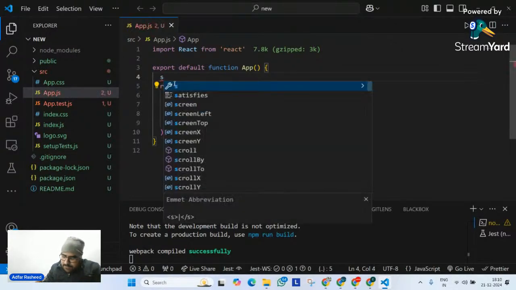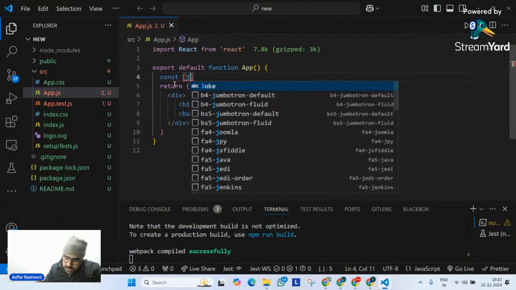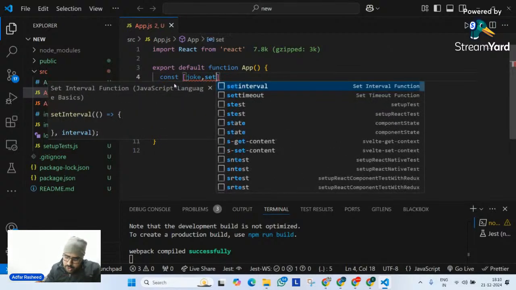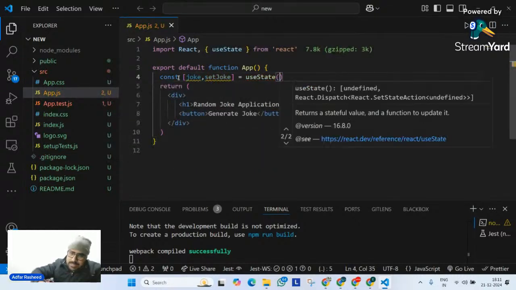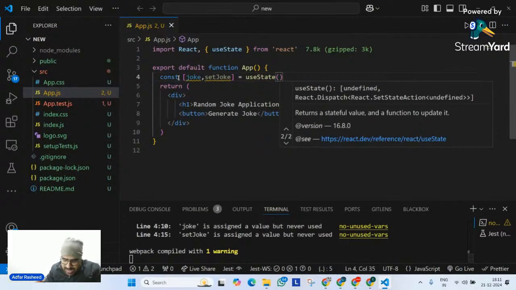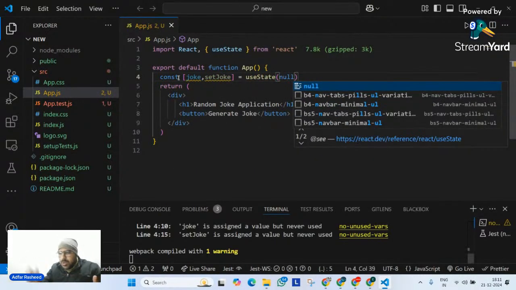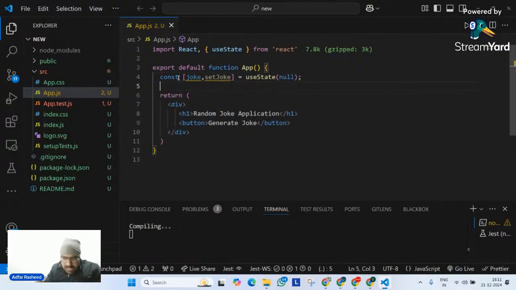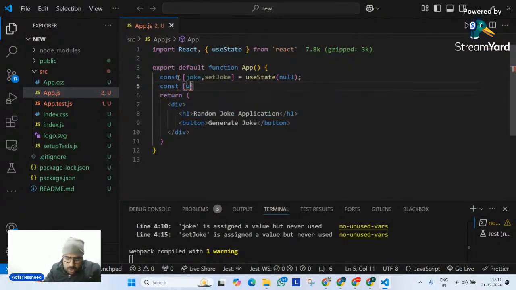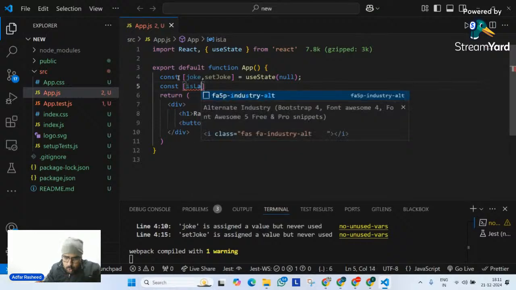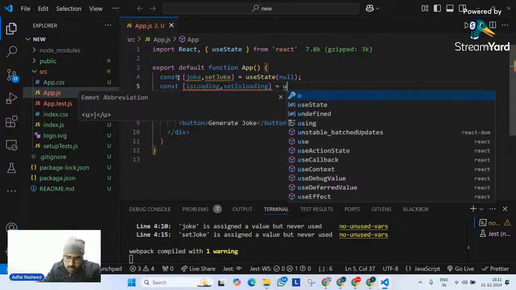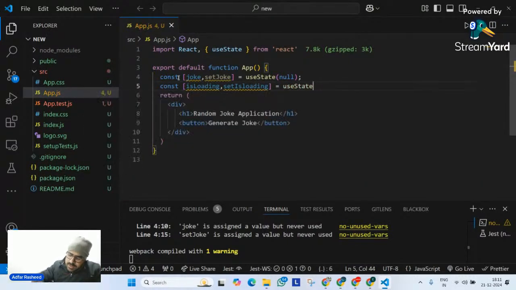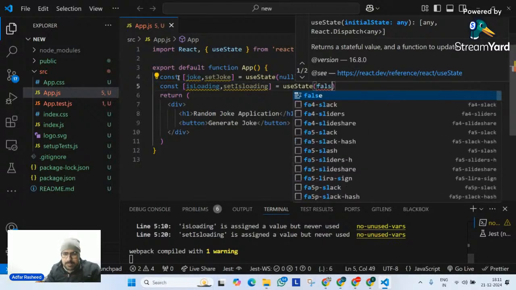So what I will do is I will define two states for it. const [joke, setJoke] = useState. Then over here, by default, it will be null or whatever you want to initialize it with, because I know it's going to be an object when I later on update it. Second thing is I will define simply an isLoading state. So const [isLoading, setIsLoading] = useState, and by default, let me make it false.